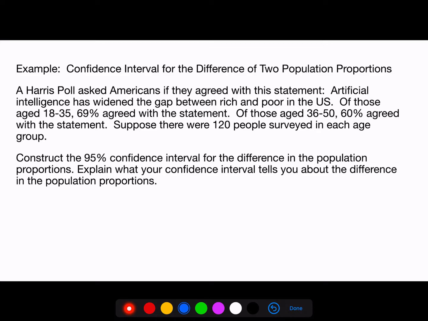So in this problem, when there's so much data given to us in sentences, I often think it's helpful to make the data into a table. There's two groups that we're considering: those who are aged 36 to 50 and those who are aged 18 to 35. For both of them, the sample size was 120.